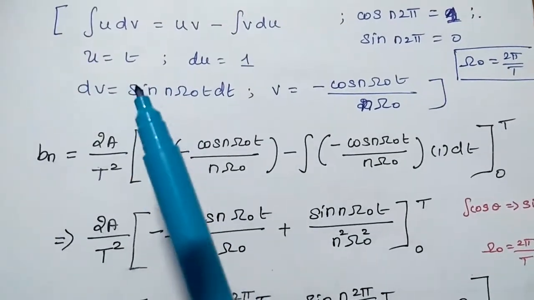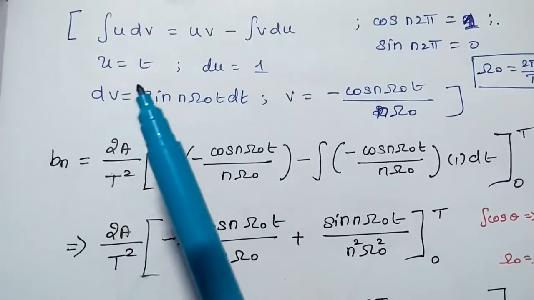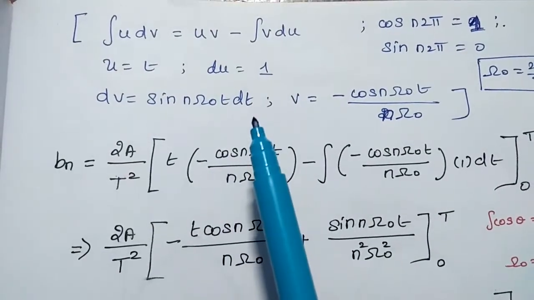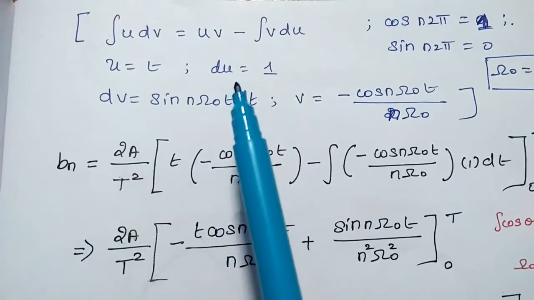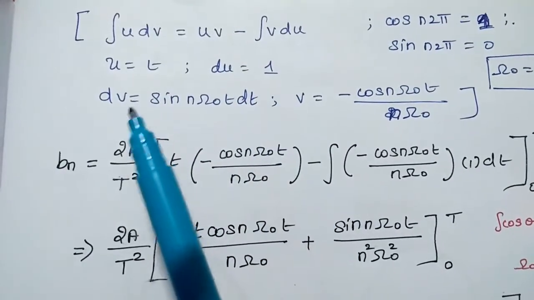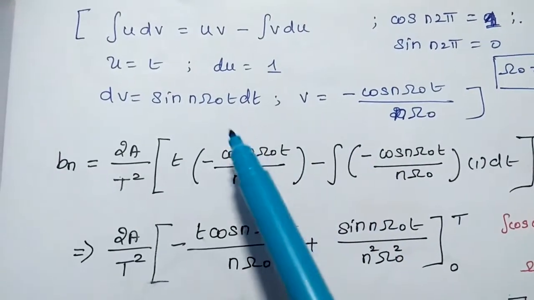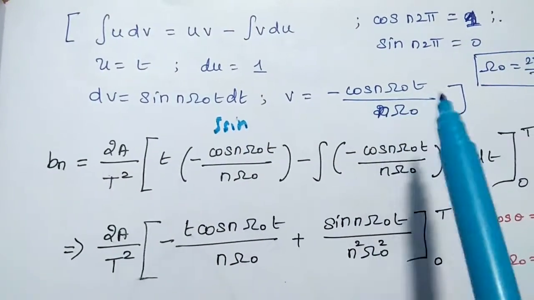So we assume u is equal to t, dv is equal to sin n omega naught t dt. Next we take the differentiation of u, so du is equal to 1.